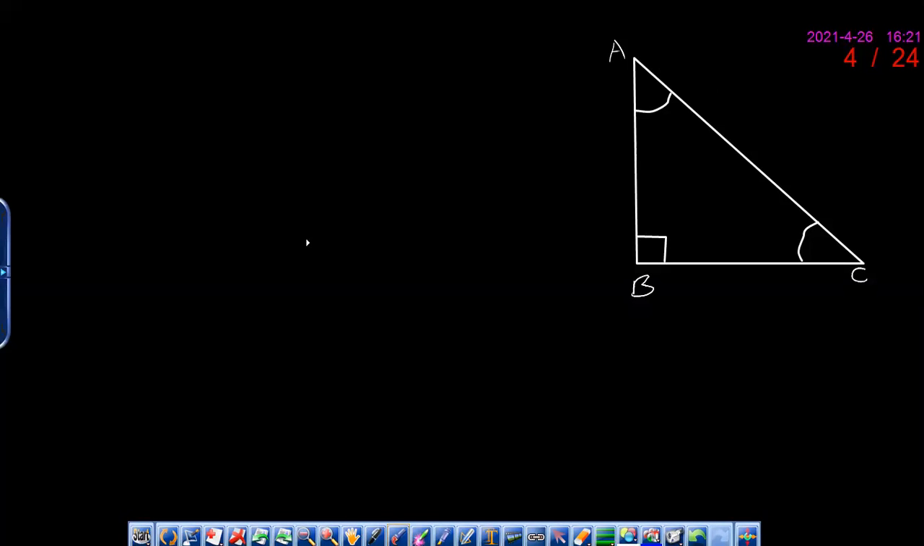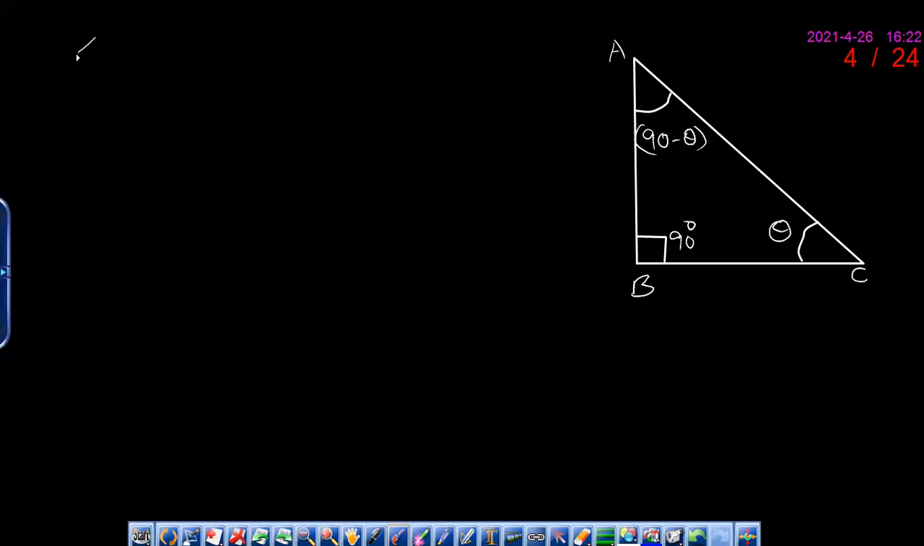Now let us consider triangle ABC, where the right angle is at B and angle C is theta. Dheeraj, if angle B is 90 degrees and angle C is theta, can you tell me what is angle A? Yes, sir. Angle A is 90 minus theta, sir, which is nothing but the complementary angle of theta. Yes. So 90 minus theta.